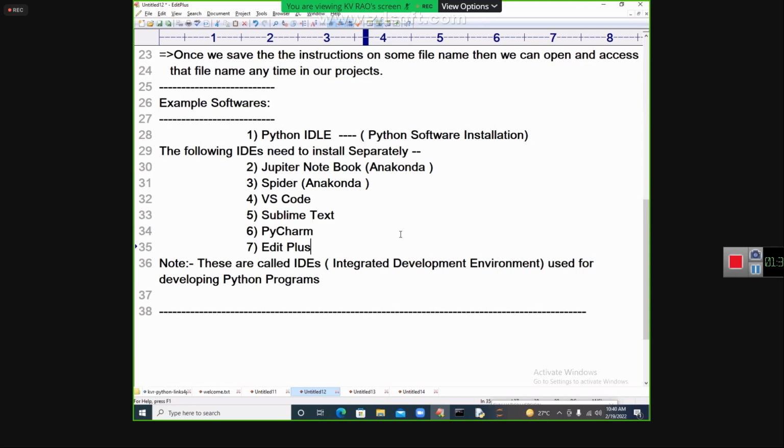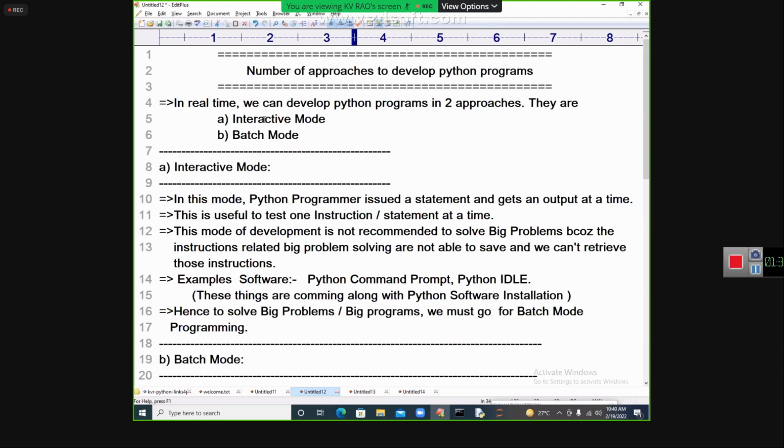So let us go for today's class. Two ways are there. From now onwards, we will go for batch mode programming only. We will discuss it. Okay. Right.